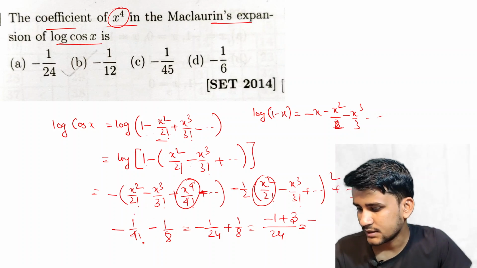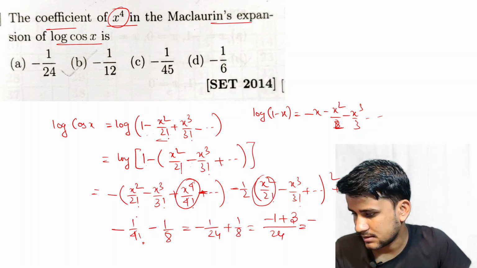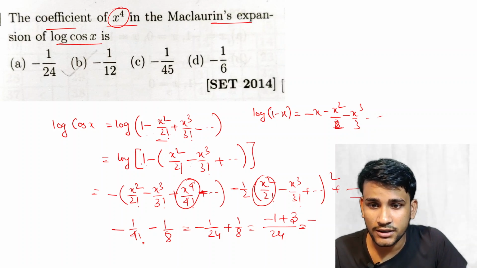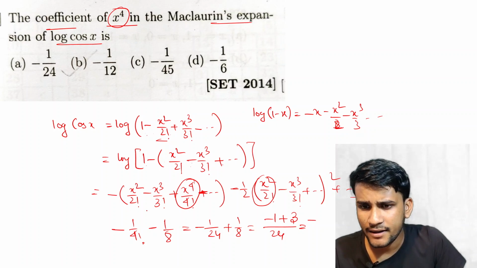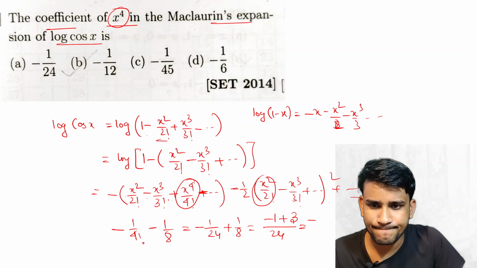Okay, and I think 1 minus is present, x to the power 4, this is plus minus plus.